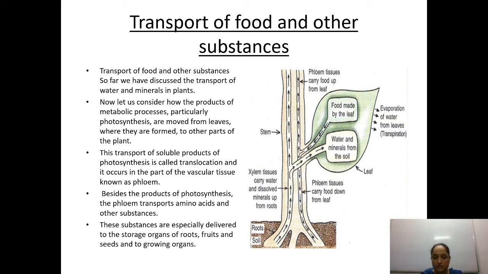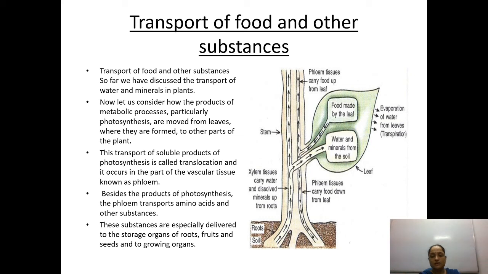phloem. So here in the picture you can see that there is a channel in which water and the minerals are getting transported. So water and minerals from the soil are available to the leaf, and whatever the food this leaf has made, it is going to be transported upward also, downward also. The channel which is transporting the food is known as the phloem tissue, carrying food down from the leaf. Here it carries food, phloem tissues carry food up from the leaf, so it may be multidirectional.